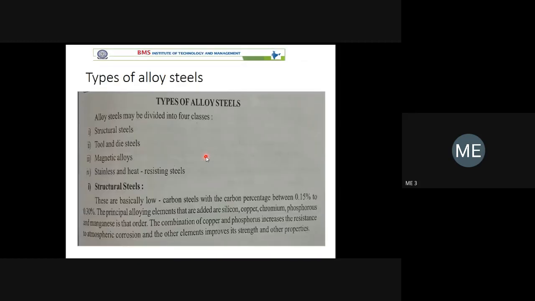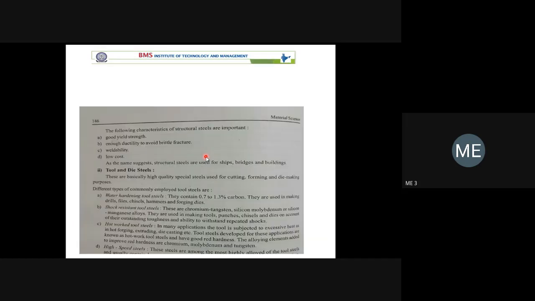Types of alloy steel: we know structural steels. Mild steel is nothing but structural steel. It is used for cupboards, building structures, almirahs, etc. Then tool and die steel is mainly used for cutting tools, knives. Tools used in lathe, drilling machine and milling machine all come under cutting tools. Then magnetic alloys and heat resisting steel, especially the components used in steam turbines and gas turbines, which should have heat resistance. For structural steel, all information is available in the Panish textbook.